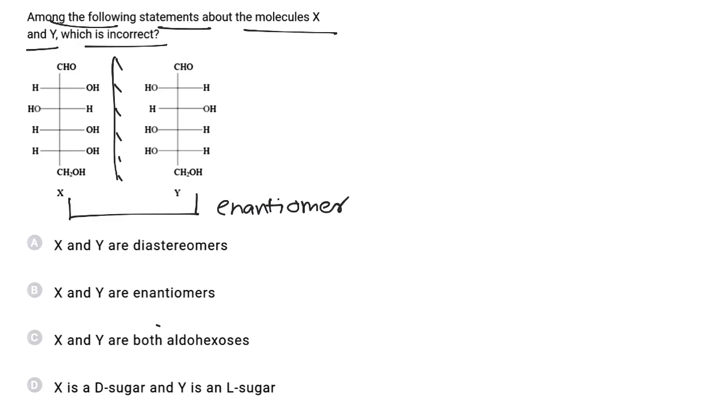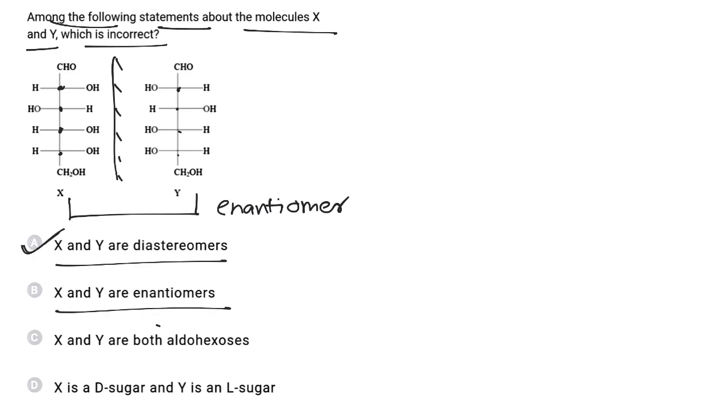Among the following statements about the molecules X and Y, which is incorrect? Now considering molecules X and Y, both of those molecules are optically active and X and Y are mirror images of each other, and mirror images of each other are called enantiomers, and hence X and Y are enantiomers of each other. Now both of these molecules have different configuration around each chiral carbon. So the first statement, X and Y are diastereomers, is incorrect and we have to find the incorrect statement, hence the correct option is A.